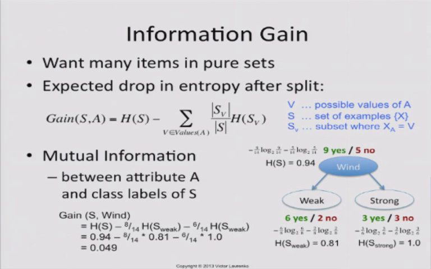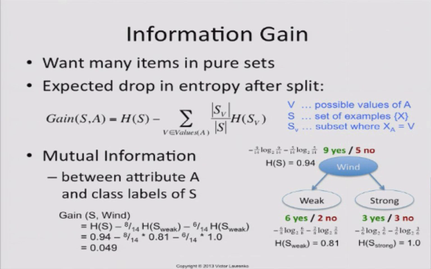Overall, the gain is going to be 0.049 for this particular attribute. So what does it mean? It means that if in the current situation we pick wind as the attribute to split on, we would gain 0.049 bits in certainty. We would become that many bits more certain about the positives and negatives.